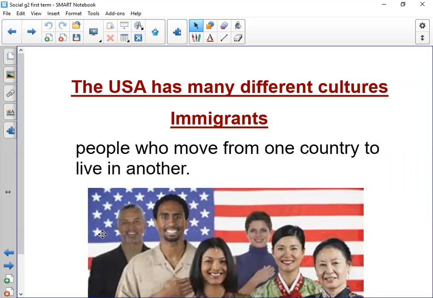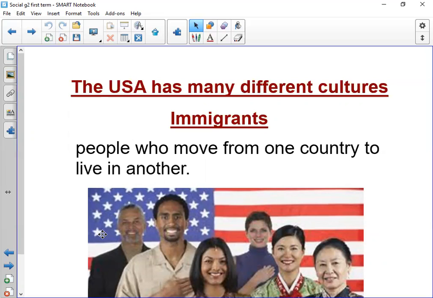I'd like to welcome Darwin and all the immigrants who are coming from different countries to live in our country. We call them immigrants. Repeat after me: immigrants. What's the meaning of immigrants? They are the people who move from one country to live in another country.